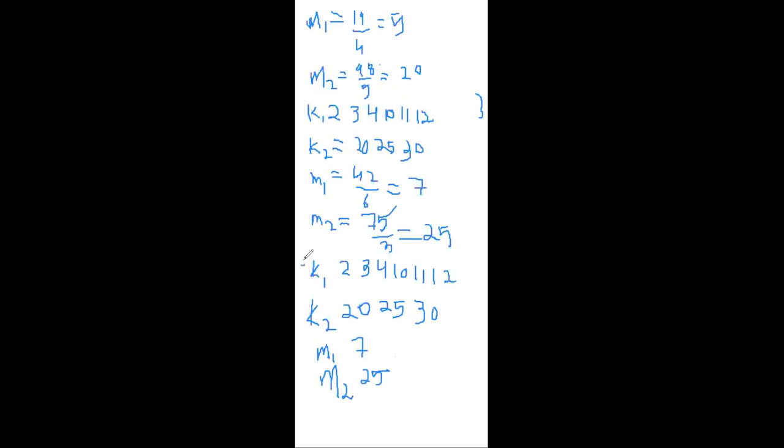Okay, these are the clusters. First cluster is 2, 3, 4, 10, 11, 12. For the second cluster we have 20, 25, 30. These are the two clusters. Based on k-means we have divided the overall data objects, that is 9 data objects, 2, 4, 5 and likewise 20, 25, 30, into two clusters. These data objects will have the same properties, and in K2, 20, 25, 30, these data objects will have the same properties, guys. With the help of k-means we are able to divide the overall data objects into two clusters, guys.